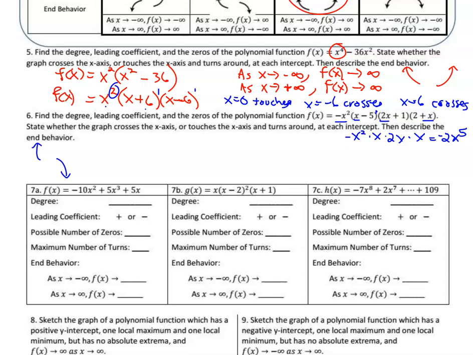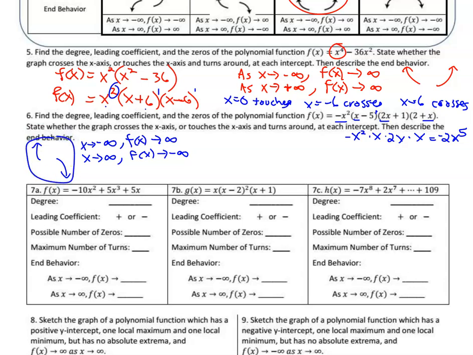negative. And so if we wanted to write that, we would say, as x goes to negative infinity, f of x, the y value, goes upward. As x goes to positive infinity, the y values are going downward. That's the same thing as what these arrows are describing.